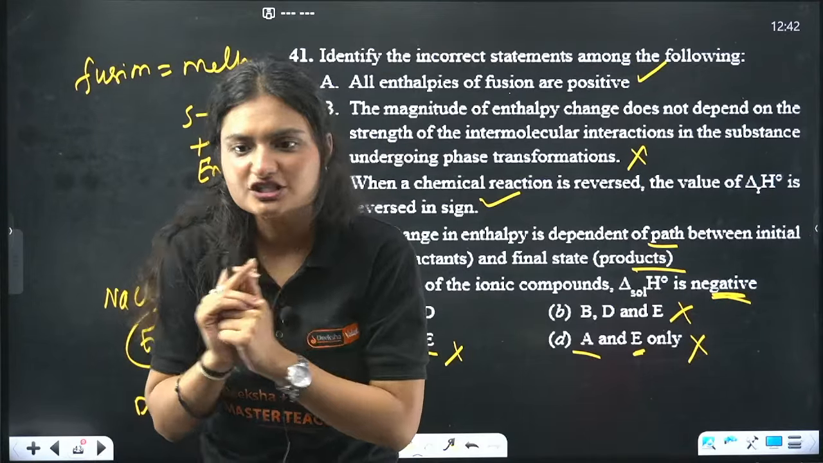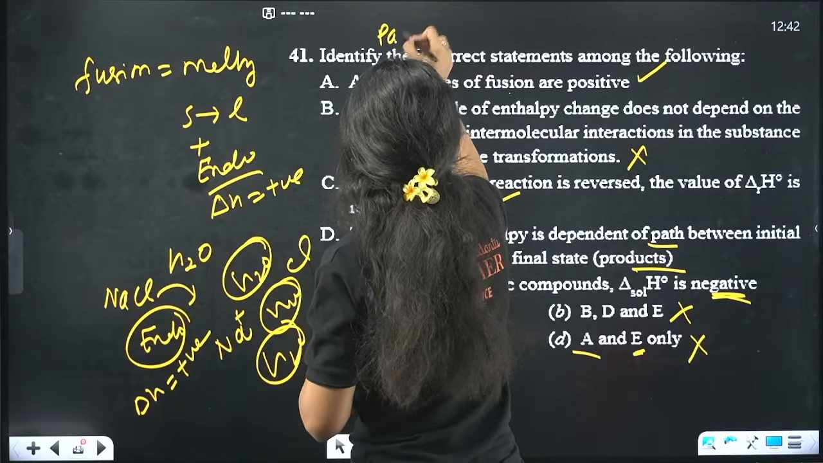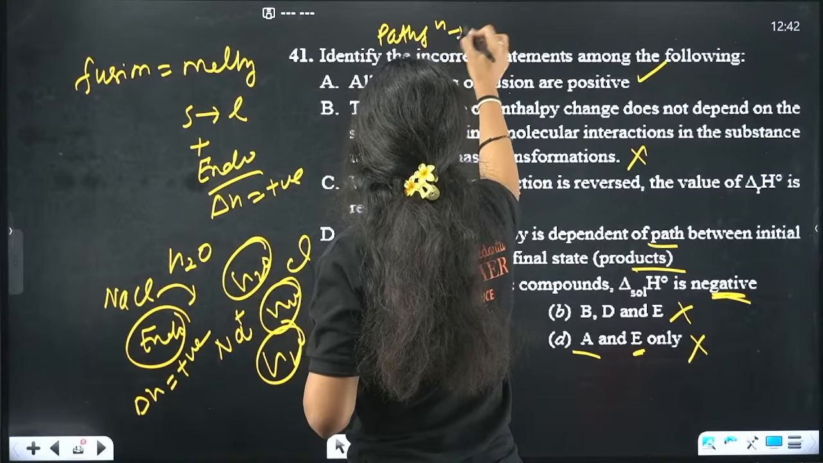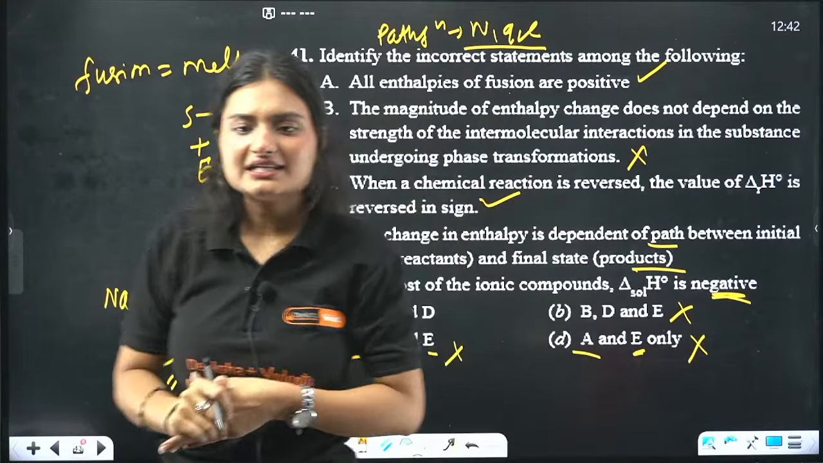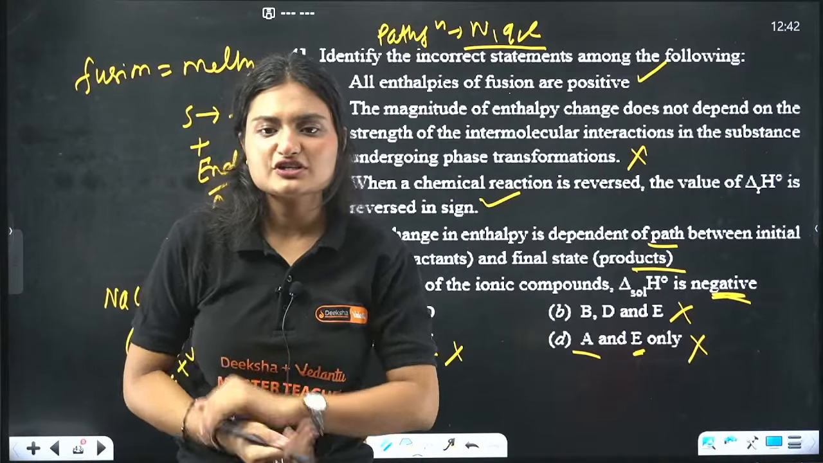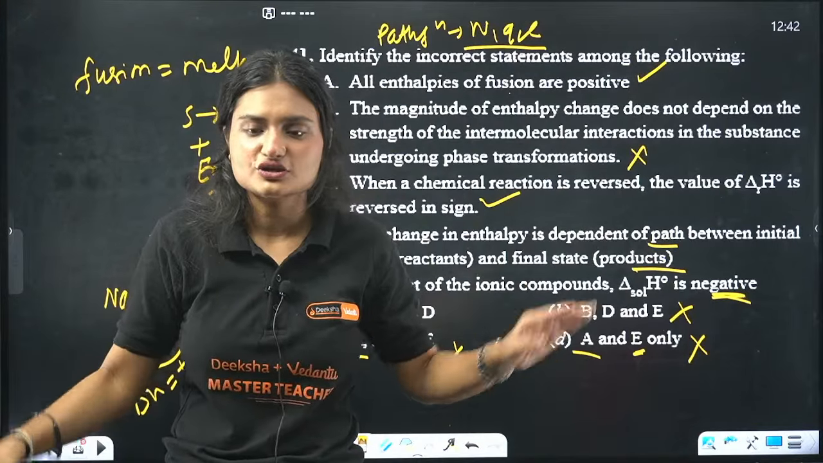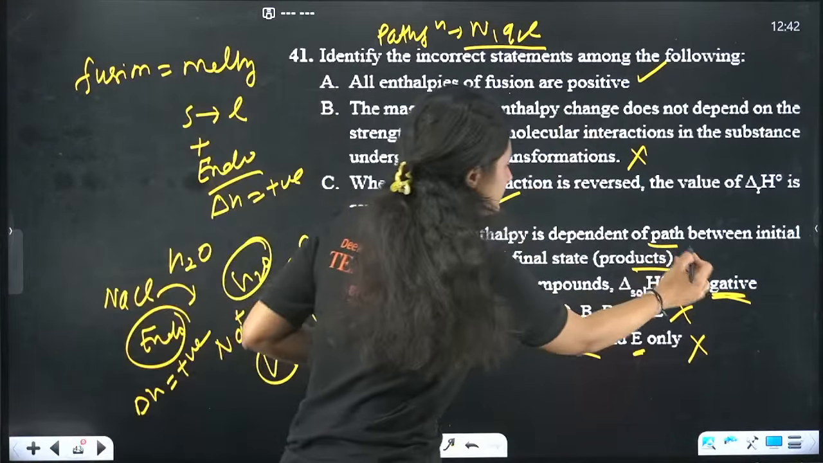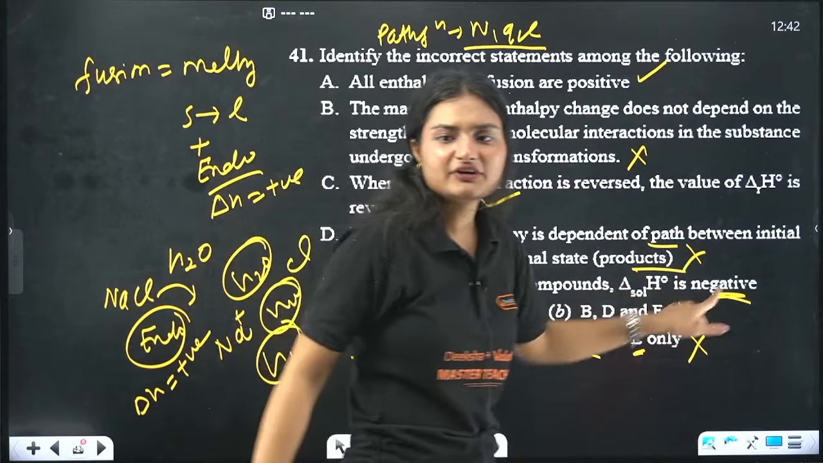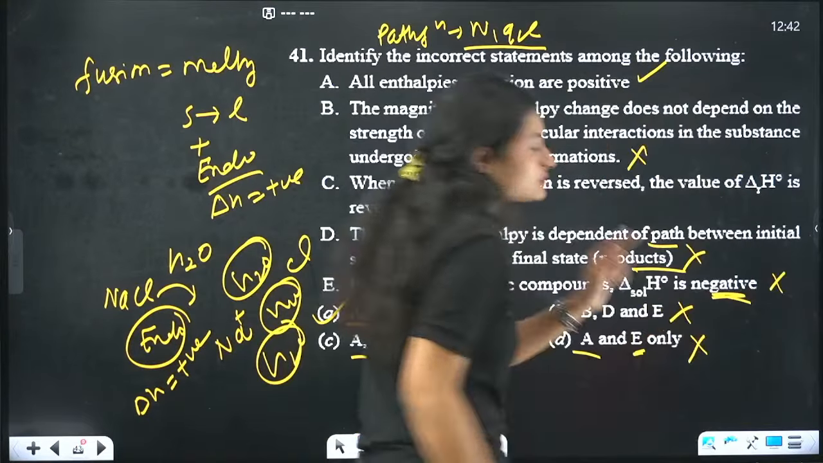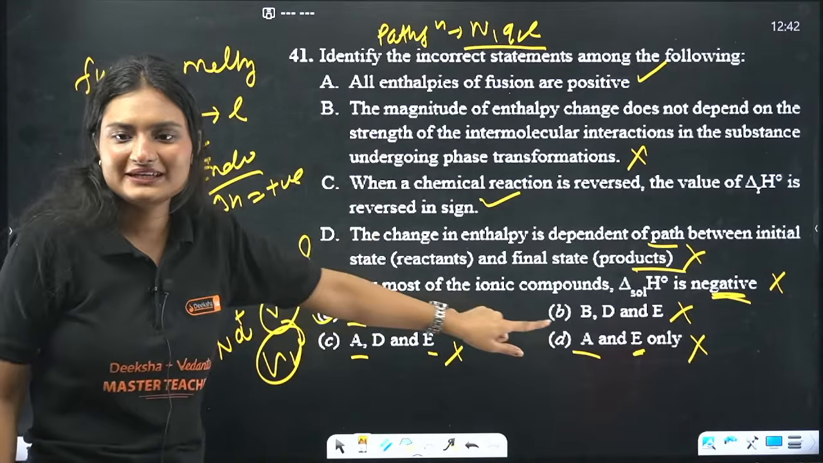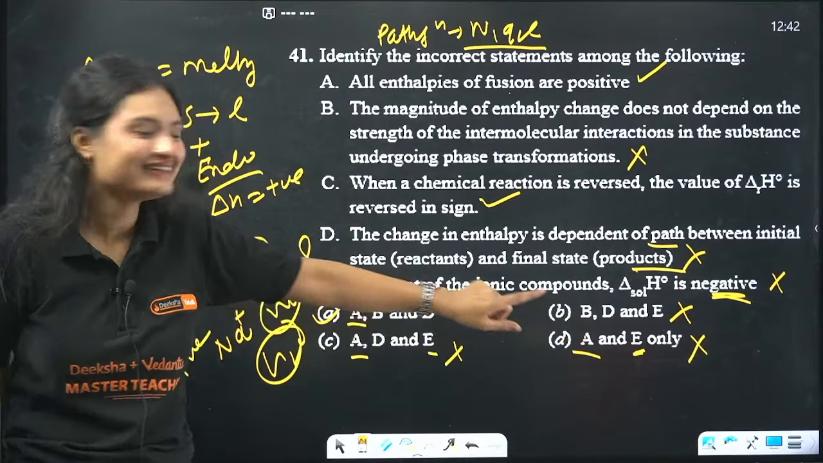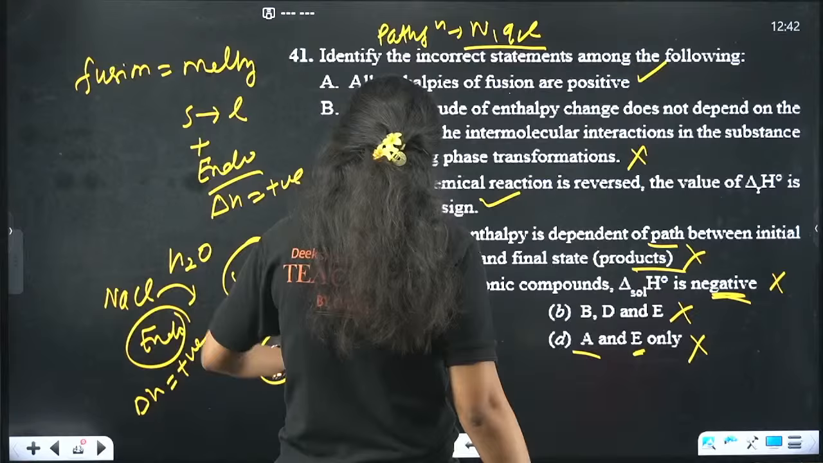What are path functions? Only 3 are path functions. Just remember it. Path functions are work, heat, and heat capacity. Only these 3 are your path functions. Rest everything is state function. So obviously this is incorrect. And we already figured out this is also incorrect. This is also incorrect. So answer is B, D, E. The first we eliminated. That is our correct answer.